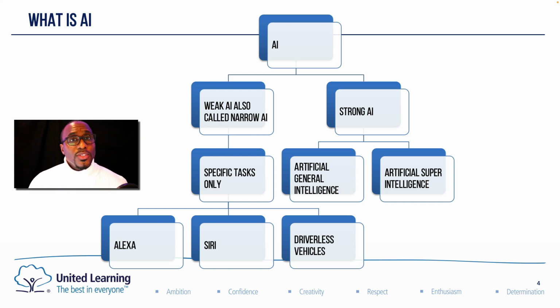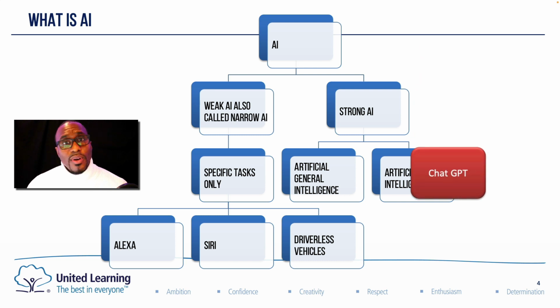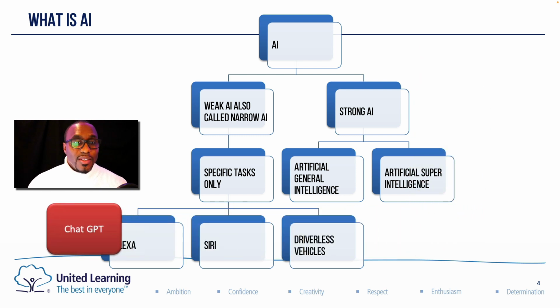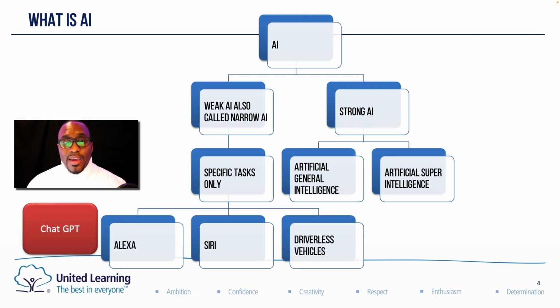science. So prior to watching this video, you may have thought to yourself that ChatGPT would go on the side of strong AI. However, as advanced as it is, it still belongs on the side of weak AI because it is a narrow focus and it does not match the intelligence of human beings in its current form.